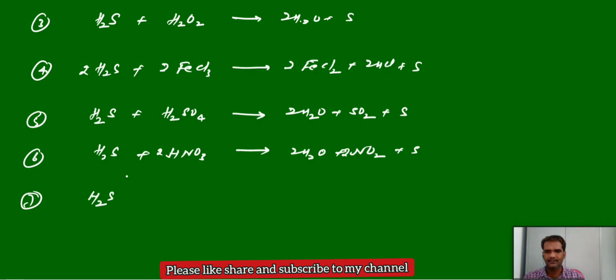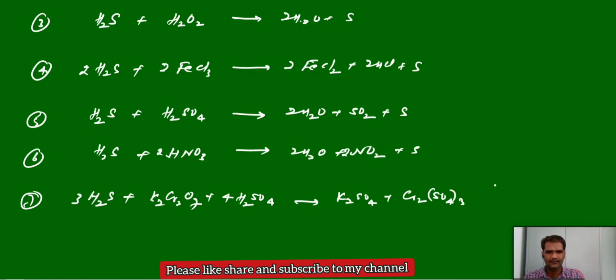Treat hydrogen sulfide with the oxidizing agent potassium dichromate in presence of acid, and we will get potassium sulfate, chromium sulfate, water and release sulfur.